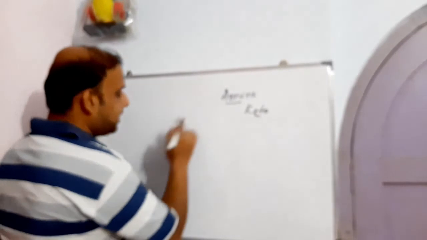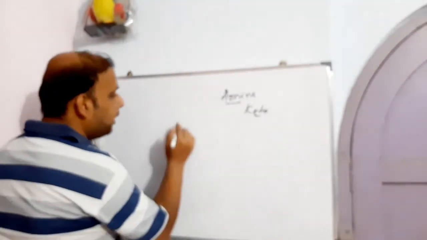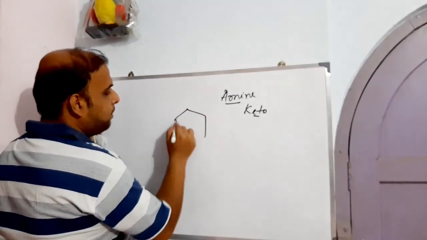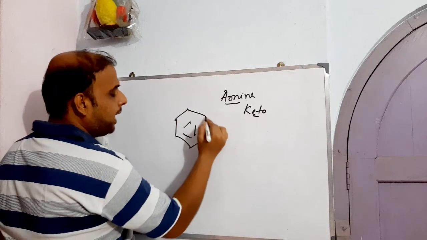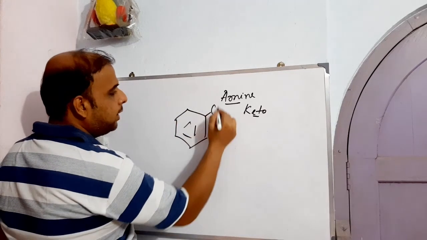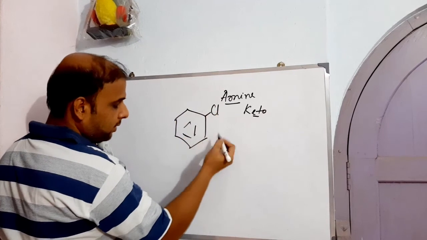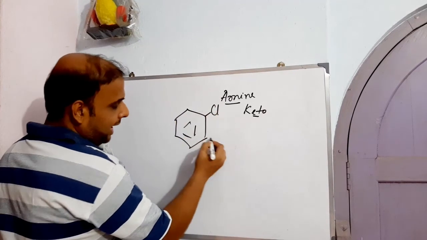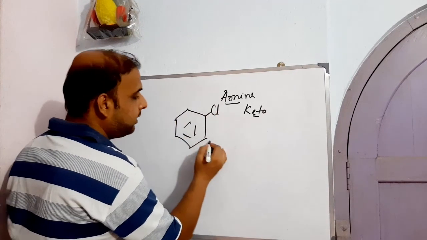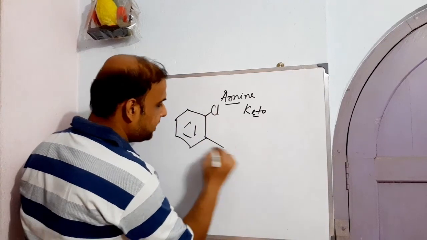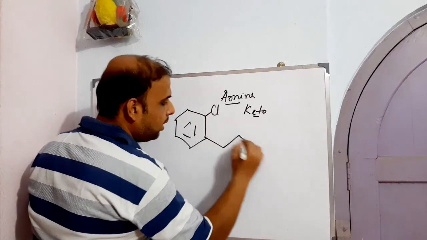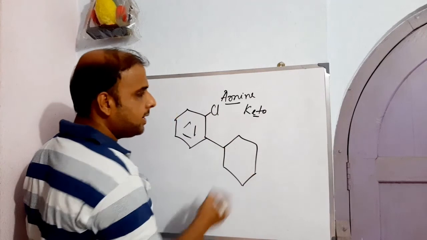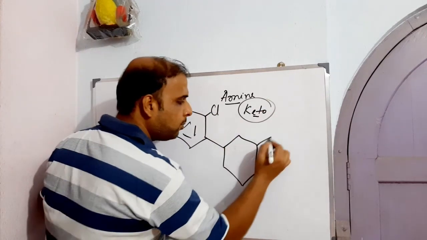So if we try to figure out how it looks actually, ketamine possesses an aromatic ring. To that aromatic ring a chloro group is there, a chloro atom rather. Then to this phenyl, one cyclohexane is there, and to this cyclohexane the keto moiety is there.